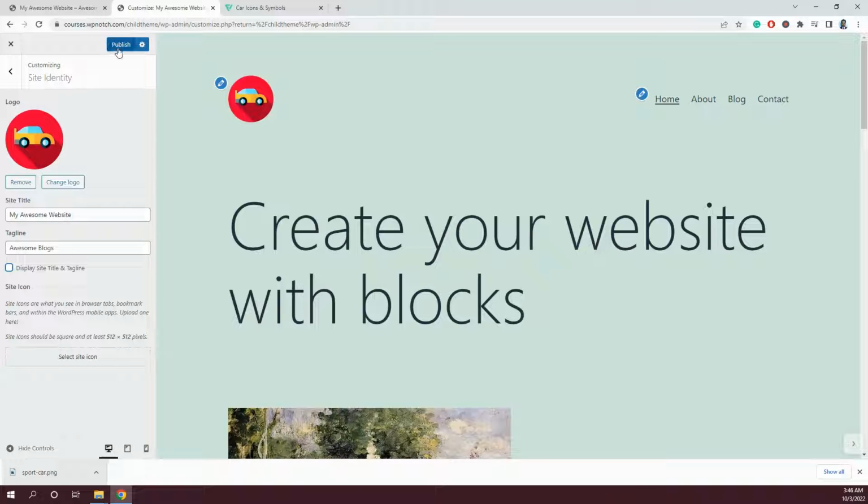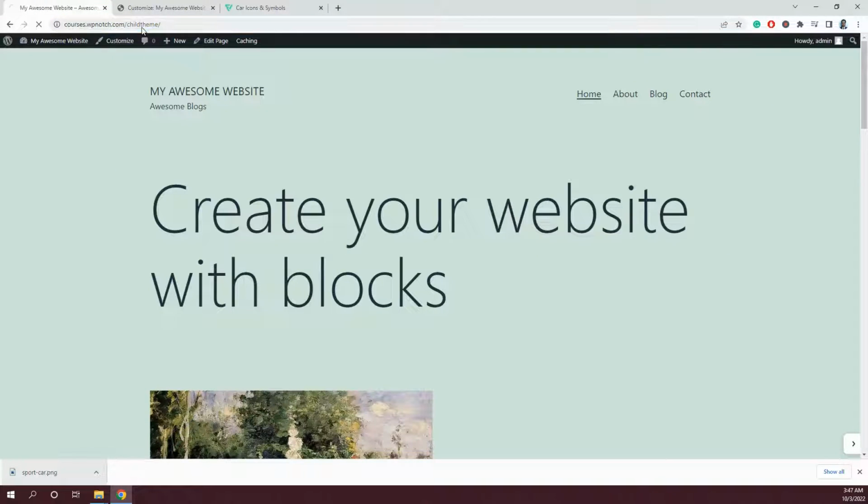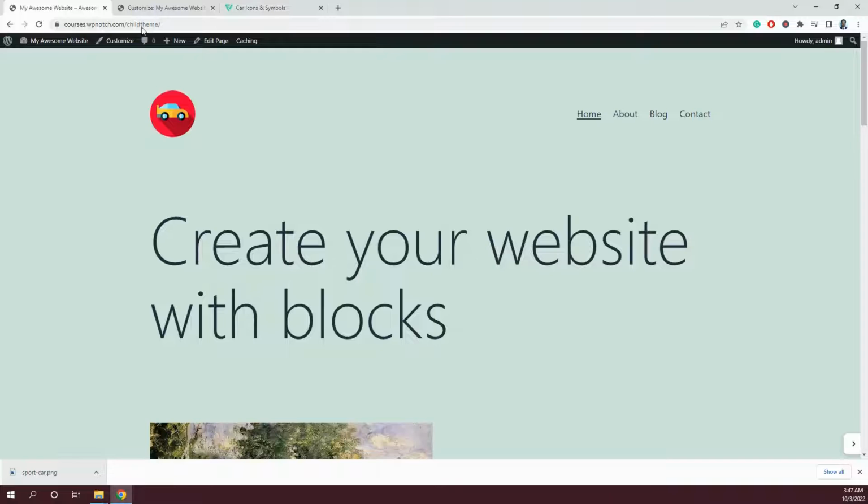So let's publish this and see how front end looks like. And yeah, the site title and tagline has been successfully updated to a simple logo. Like this, you can update the site title and tagline on most of the website.